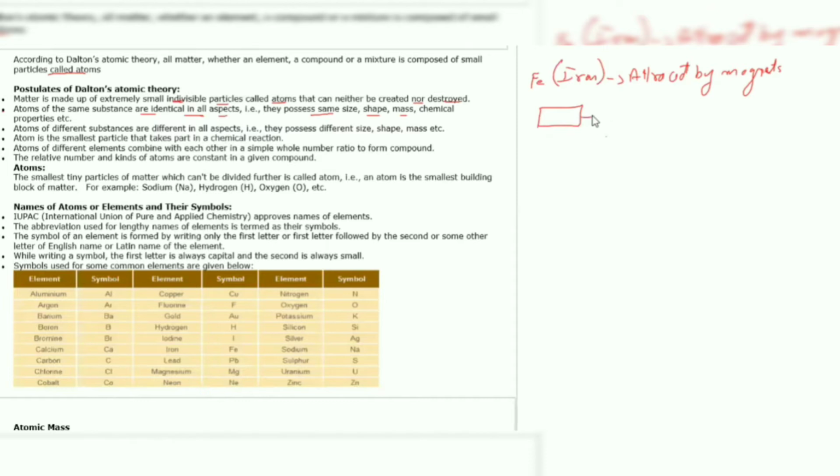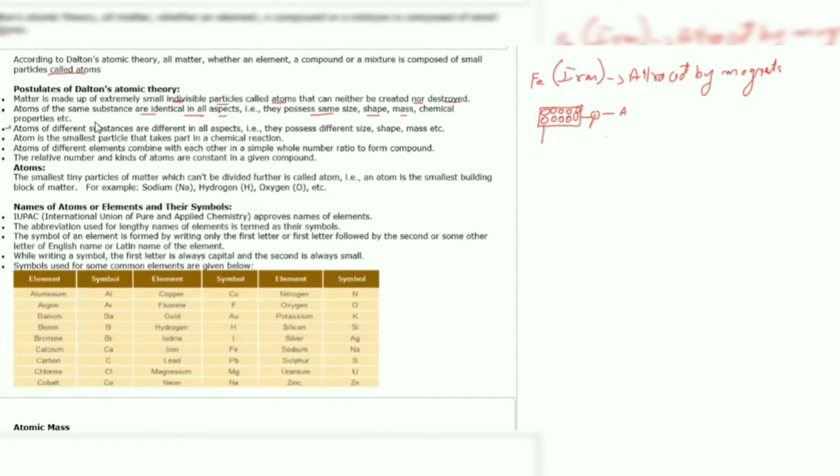Or even if you take a very small piece of this iron, the smallest one will also get attracted by the magnet. That means the smallest particle of iron will show the same properties as that of the complete iron rod. So this iron is made up of a large number of iron atoms. Then all the particles or all the atoms of iron will have similar properties and shape, size, and mass.